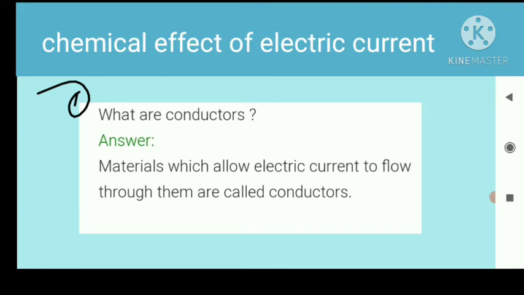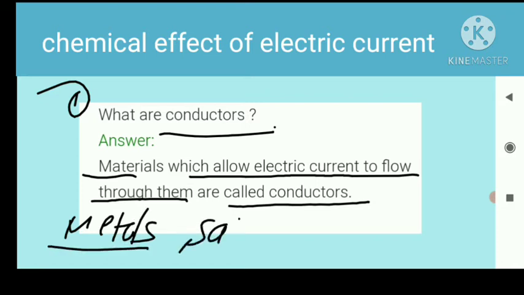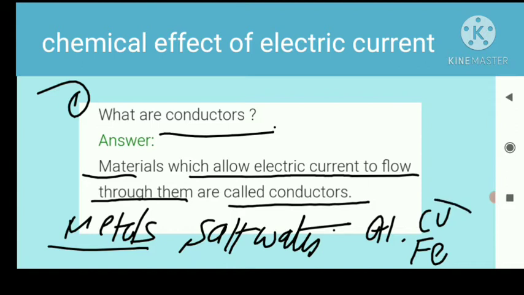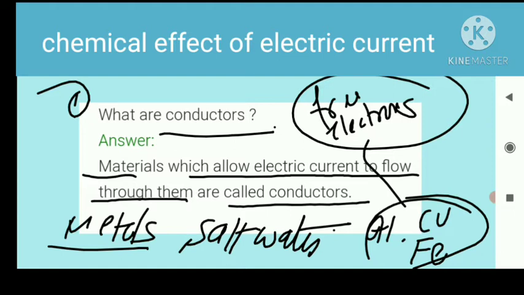What are conductors? Materials which allow electric current to flow through them are called conductors. Some examples of conductors are metals and salt water. We take some metals here: aluminum, copper, iron. These are examples of conductors, and these conductors contain free electrons, and these free electrons can easily move from one corner to another corner in the conductor. Due to these free electrons present in a conductor, electric current flows in the conductor.